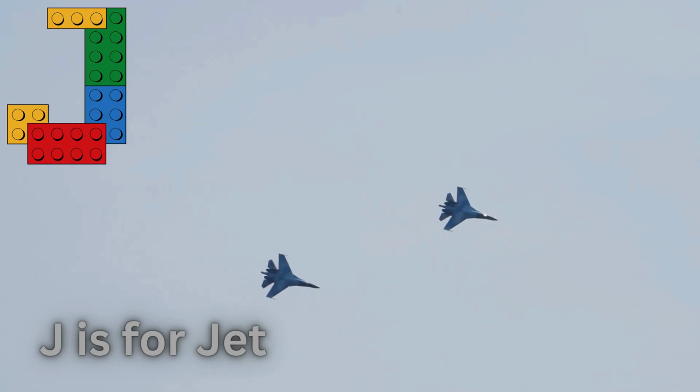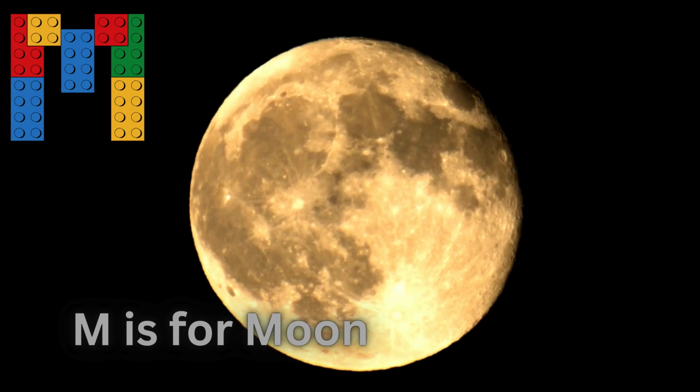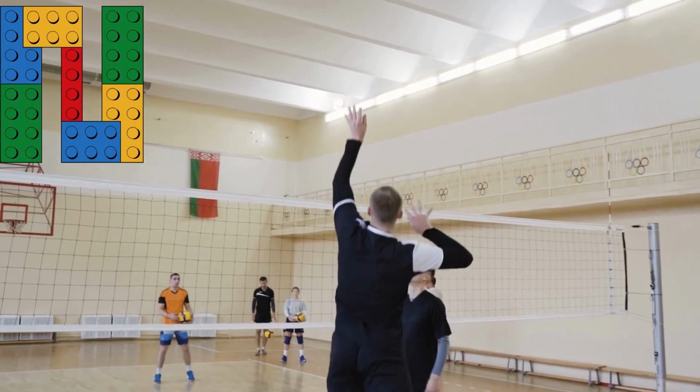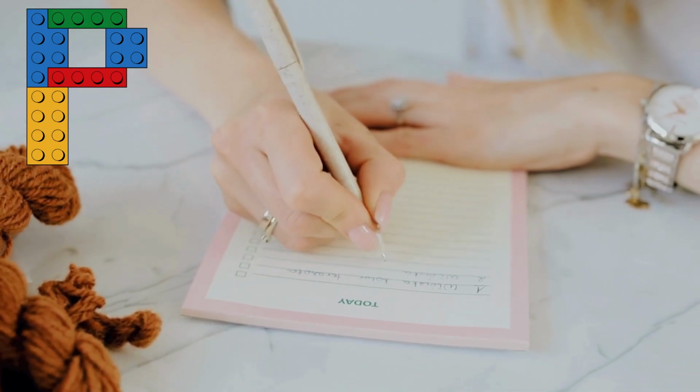J is for jet. K is for cola. L is for leaf. M is for moon. N is for net. N is for net. O is for owl. P is for pen.